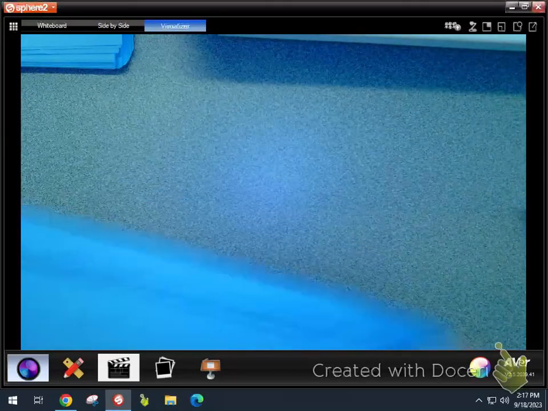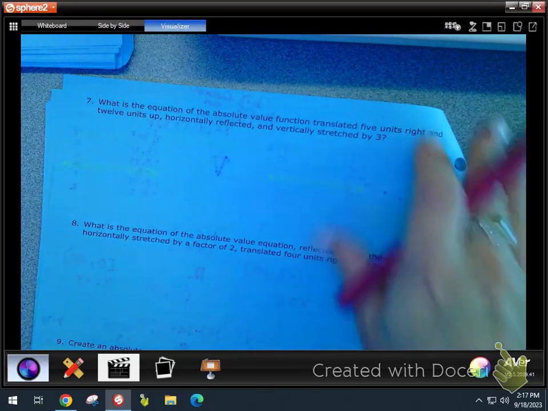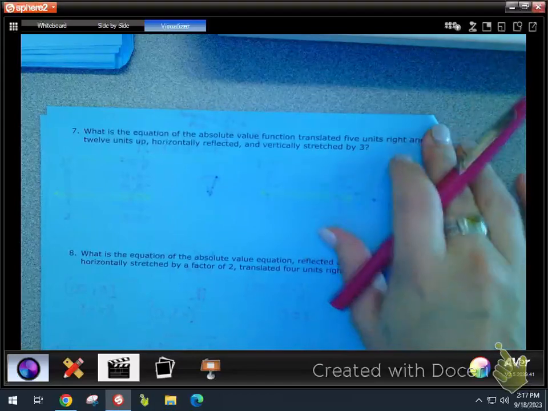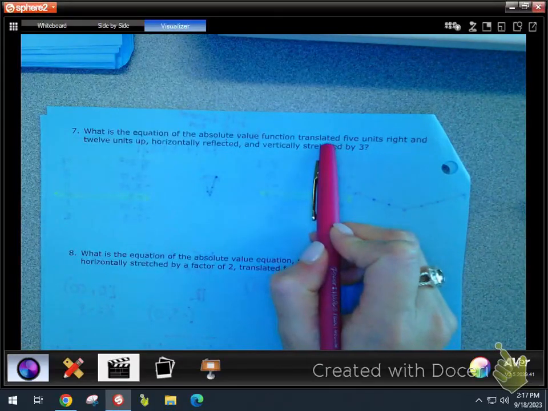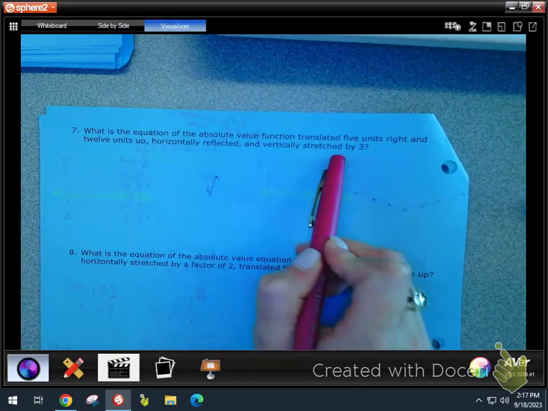3. And then we'll move on after this. Okay? All right, so what's the equation of the absolute value function that has been translated 5 units right, 12 units up, horizontally reflected, vertically stretched by 3.